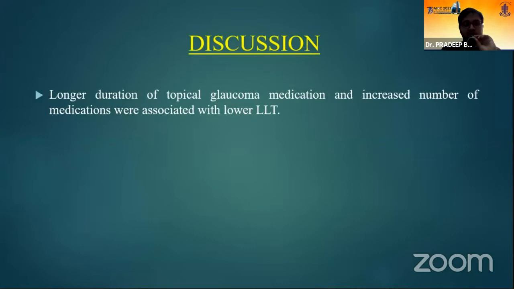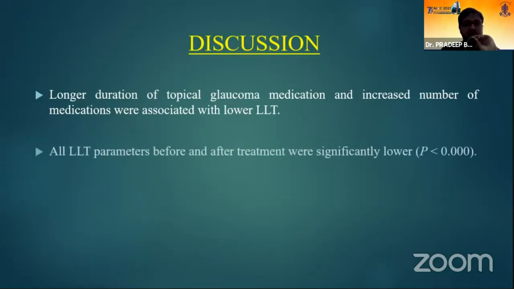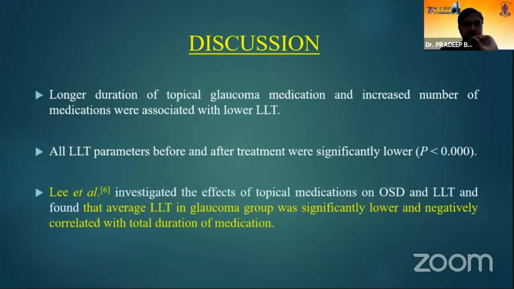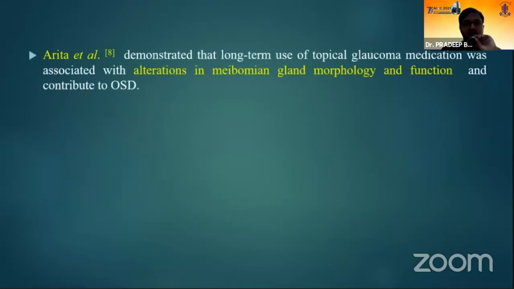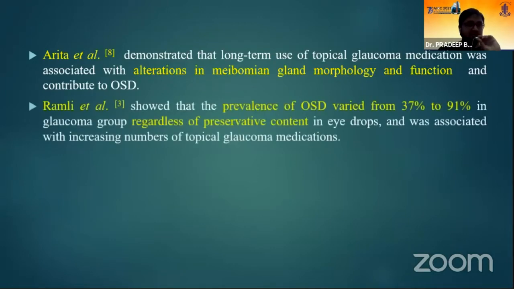Discussion. Longer duration of topical glaucoma medications and increased number of medications were associated with lower lipid layer thickness. All the parameters before and after the treatment were significantly lower. Lee et al. investigated the effects of topical medications on OSD and LLT, and found that average LLT in the glaucoma group was significantly lower, and it was also negatively correlated to total duration of medication. Arita et al. demonstrated that long-term use of topical glaucoma medications was associated with alterations in meibomian gland morphology and function and contributed to ocular surface disease.